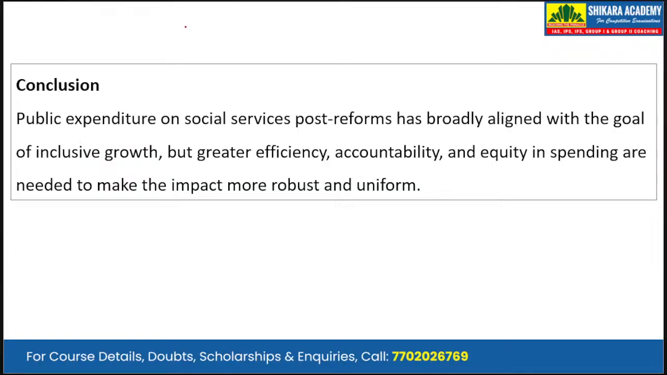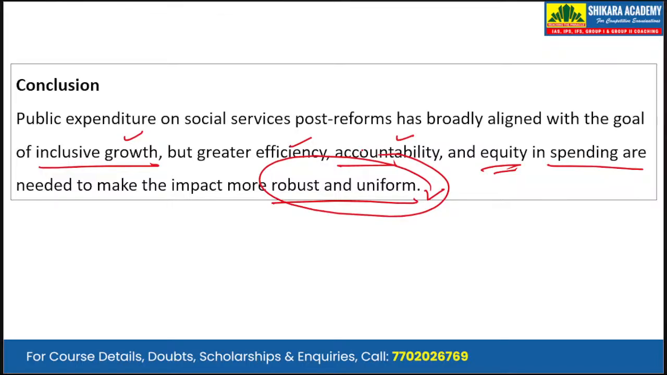Okay, so public expenditure on social services post reforms has broadly aligned with the goal of inclusive growth. So broadly, we have aligned the public expenditure on the social services for inclusive growth, but greater efficiency, accountability, and equity in spending are needed to make the impact more robust and more uniform. Okay, so this way we can conclude the answer.